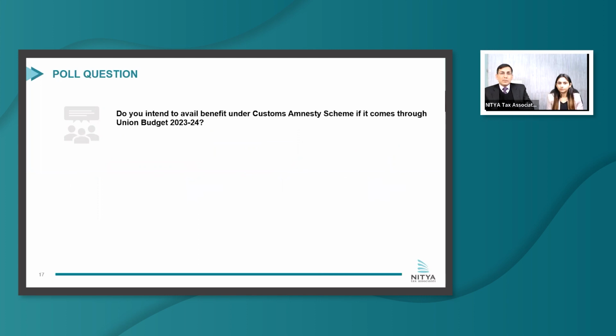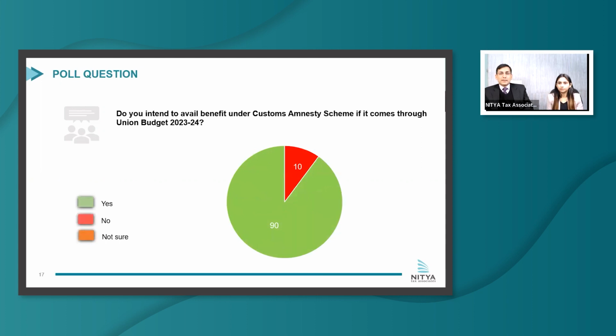We ran another poll in which we asked the participants whether they intend to avail benefit under a Customs Amnesty Scheme if it comes through, and a very encouraging response that 90% were interested, but unfortunately, we need to still wait for this.